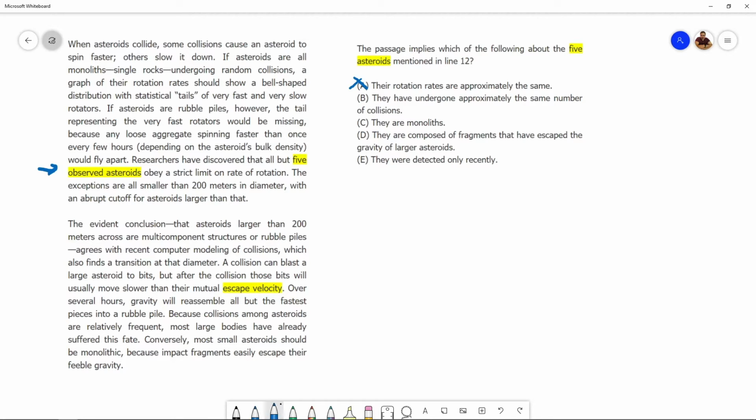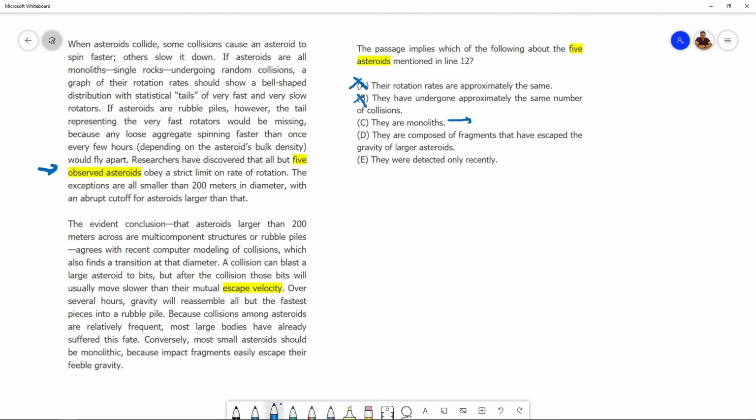Next answer choice, they have undergone approximately the same number of collisions. Number of collisions, nothing like that given. Right? How many collisions these 5 asteroids got into, we have no idea. They are monoliths. Yes, this works. The passage does imply this. We figured this out while reading the passage also.